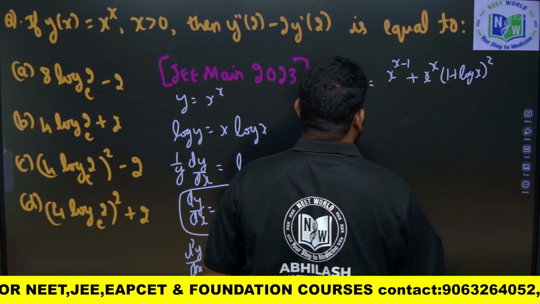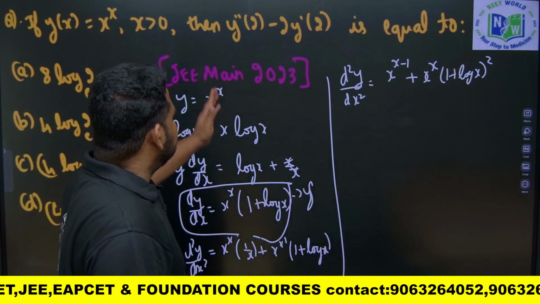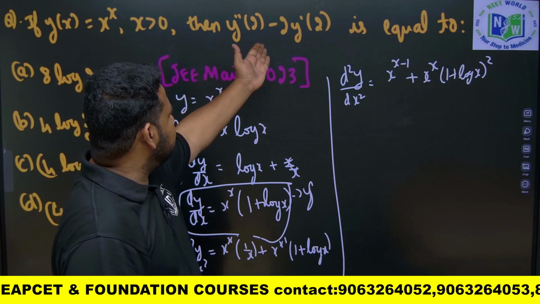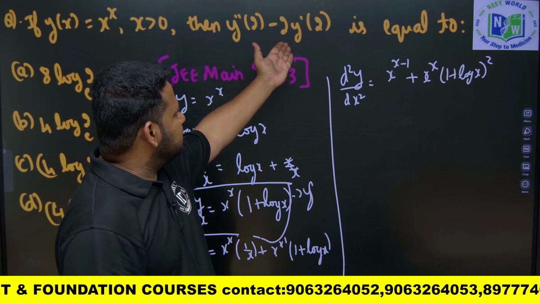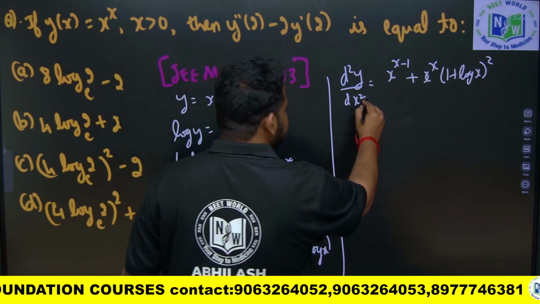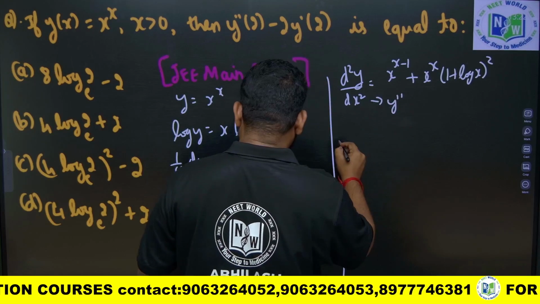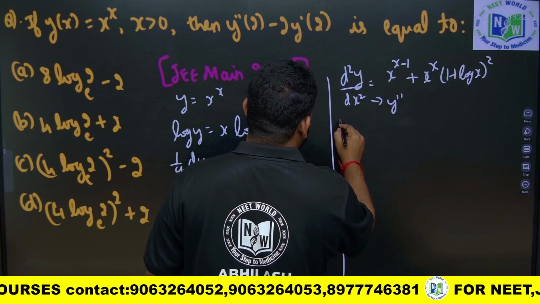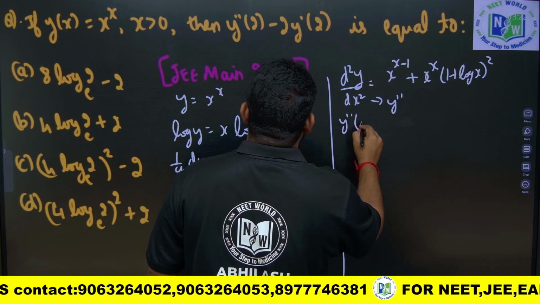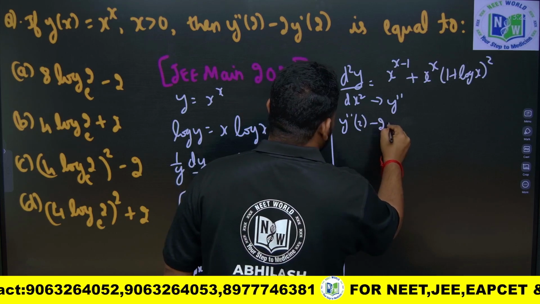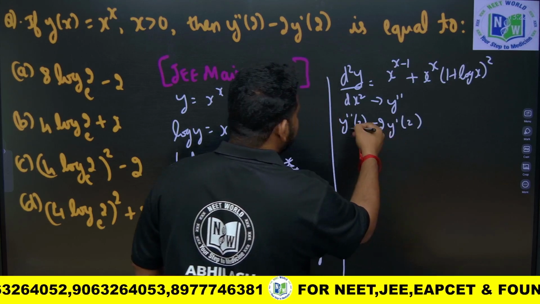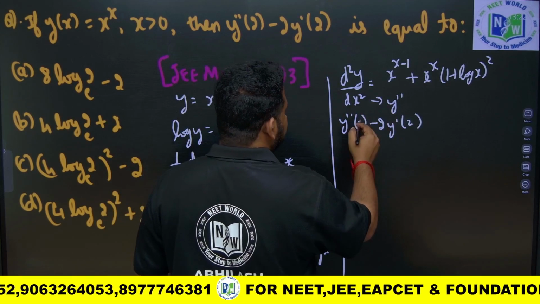Now they are asking us to find y double dash of 2 minus 2 y dash of 2. So let us find y double dash of 2. Let me write the equation and then see. Y double dash of 2 minus 2 y dash of 2. I have to apply 2 wherever it is.